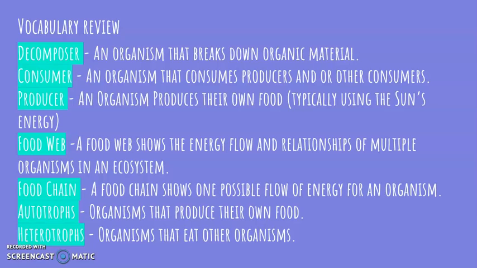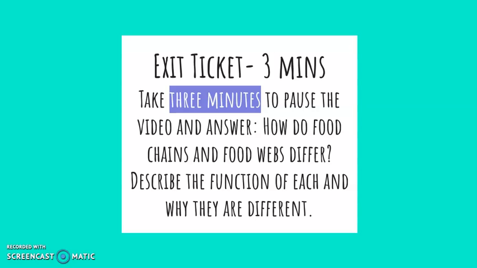Food webs. A food web shows the energy flow and relationships of multiple organisms in an ecosystem. A food chain shows one possible flow of energy for an organism. Autotrophs are organisms that produce their own food, and heterotrophs are organisms that eat other organisms.